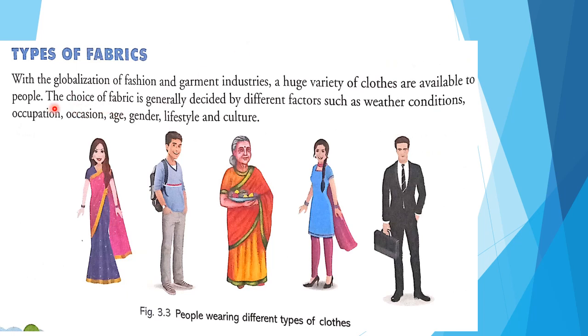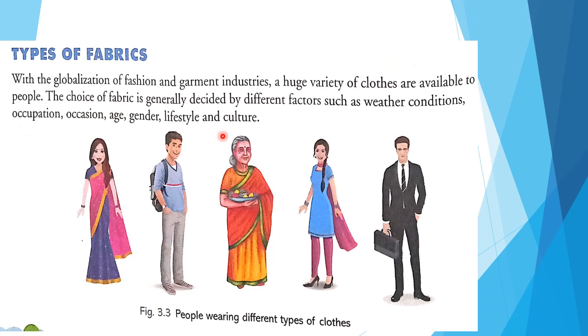So the choice of fabric is generally decided by different factors. We wear different types of clothes on different occasions, or because of different factors, such as weather condition. According to the weather we wear different types of clothes. When it is hot we wear thin clothes, yes or no, and when it is cold we wear thick clothes.